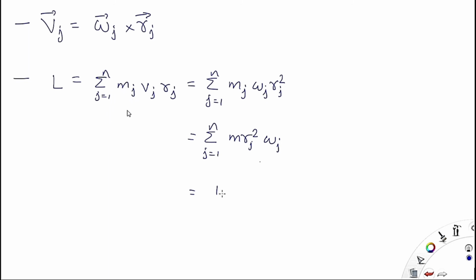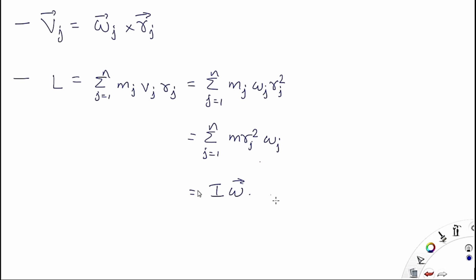Now angular momentum L is equal to summation of mass of the jth particle, velocity of the jth particle into position vector of the jth particle, meaning MVR. So summation of MVR will give you the total angular momentum. Now because V is equal to omega R, it becomes mj into omega j into r square. Now m into r square is equal to I, which is the mass moment of inertia. That's why the final term is I into omega. Angular momentum is equal to I into omega.